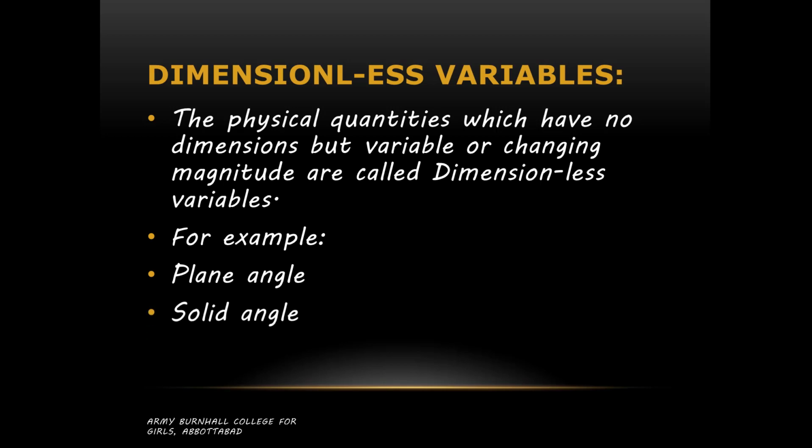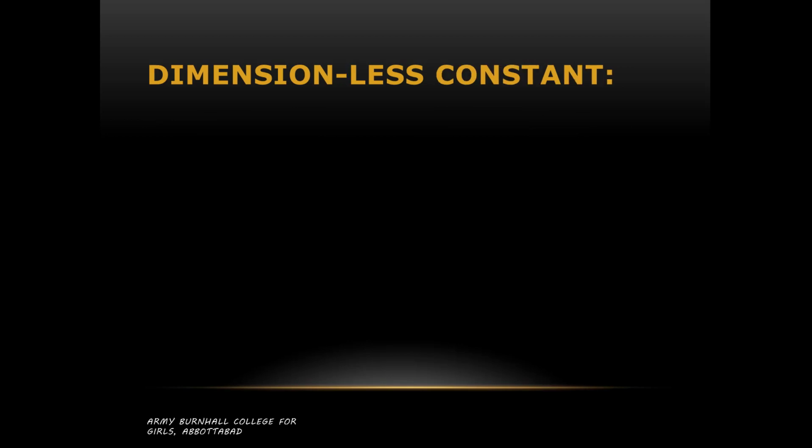Solid angle, again same thing, ratio between two similar quantities, so it has no units, so it is a dimensionless variable. We have radian and steradian as units, but they cannot be expressed in terms of base units, so they cannot be expressed in terms of basic dimensions as well. Strain, again it is a dimensionless variable. It is the ratio between two similar quantities, just like change in length divided by length.